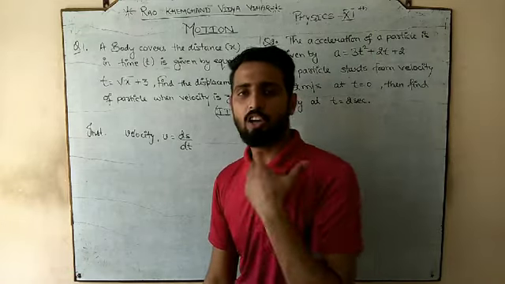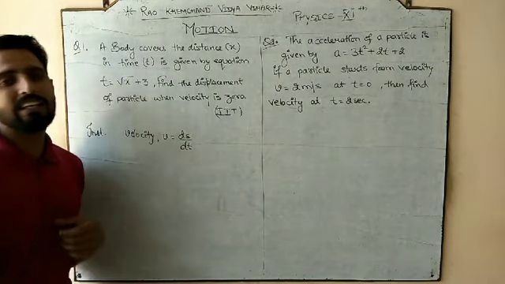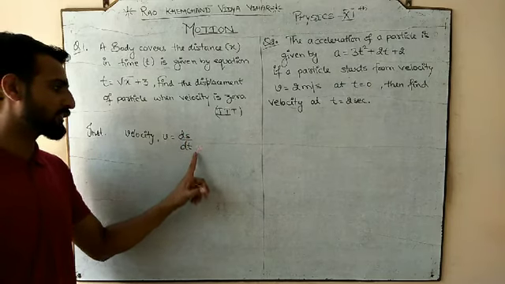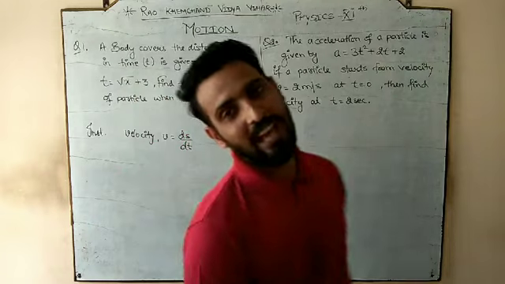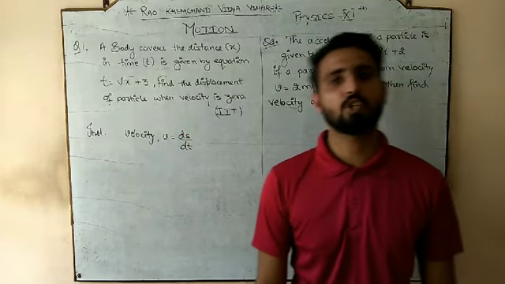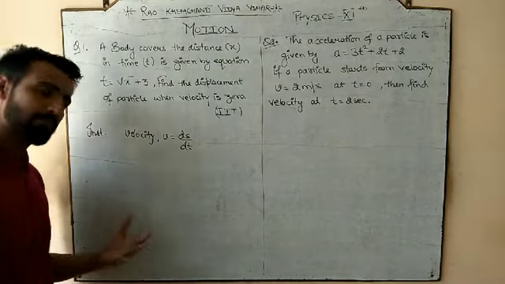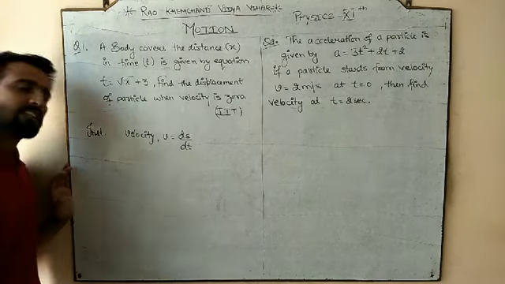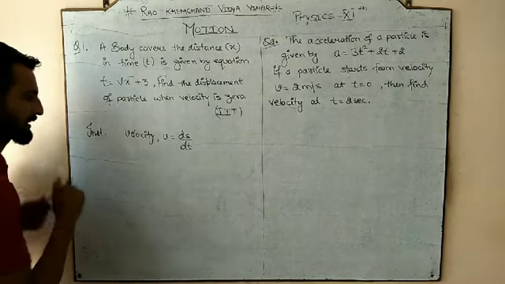In mathematical terms, velocity is the differentiation of displacement with respect to time. The differentiation we discussed in mathematical tools part 2, the previous to previous lecture, so you can go through that. But velocity is the rate of change of displacement.